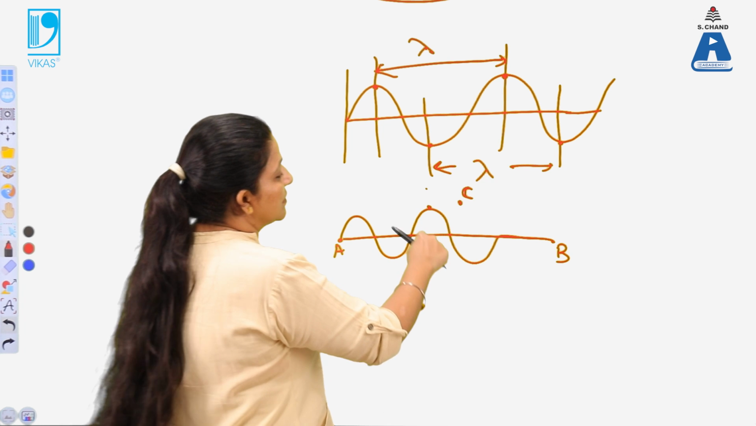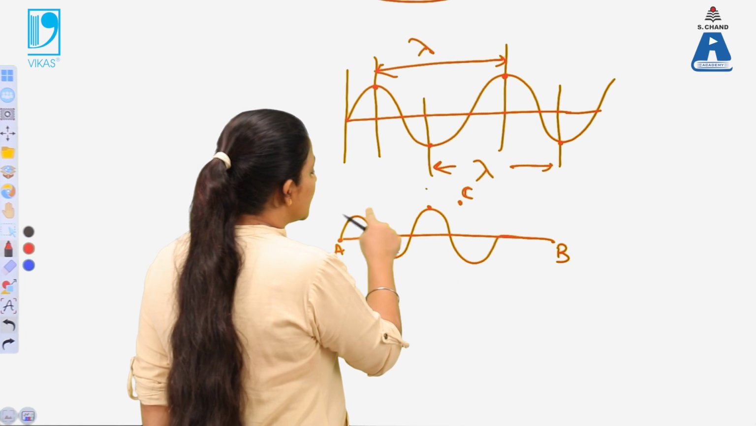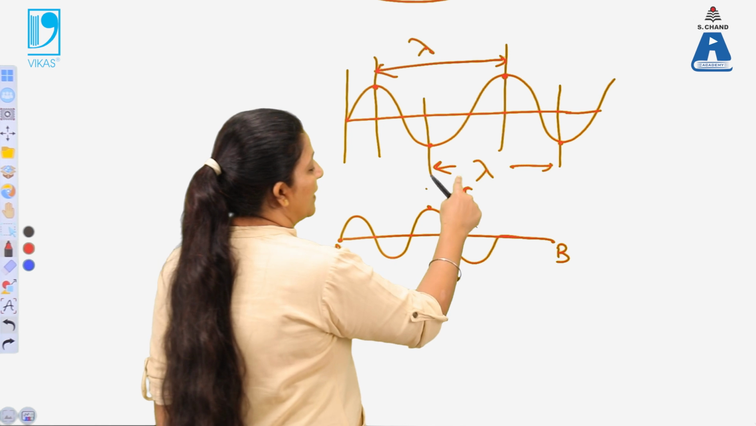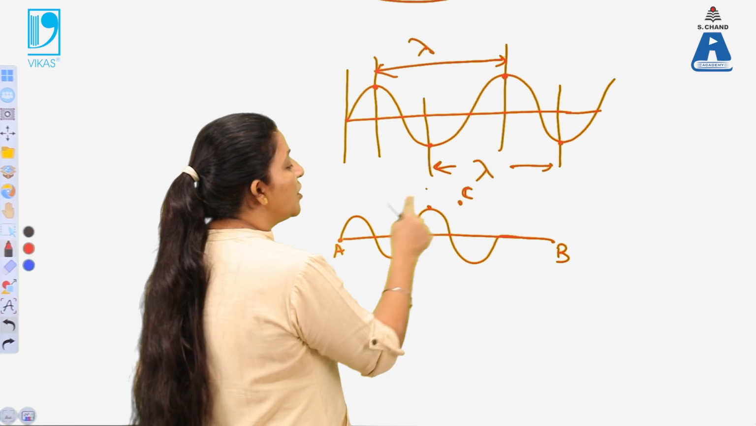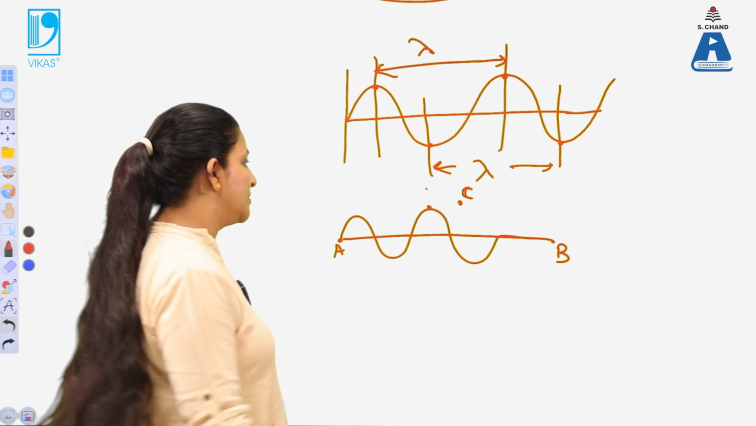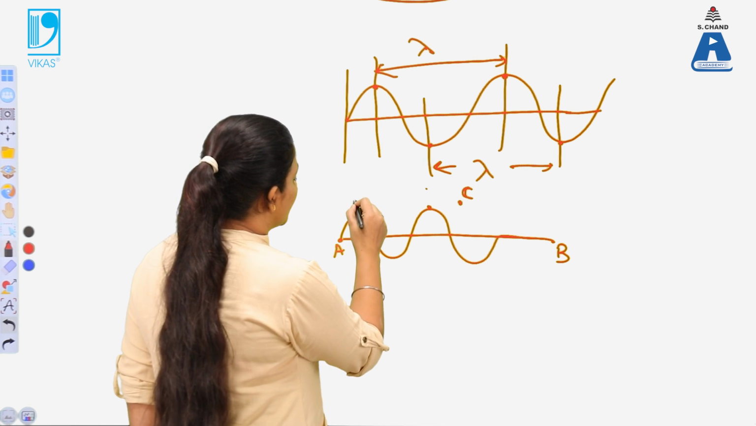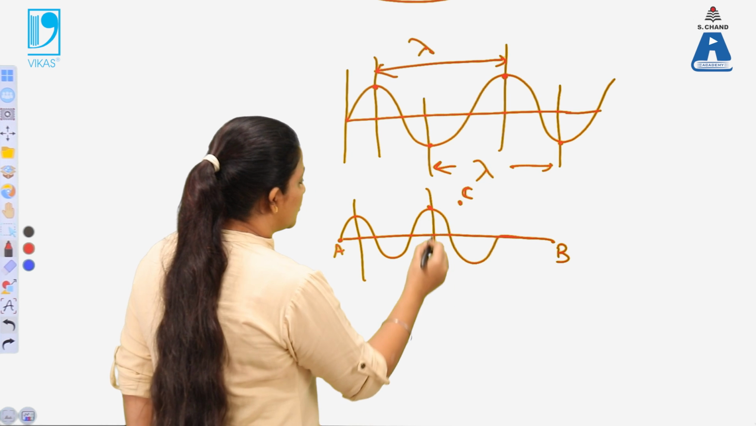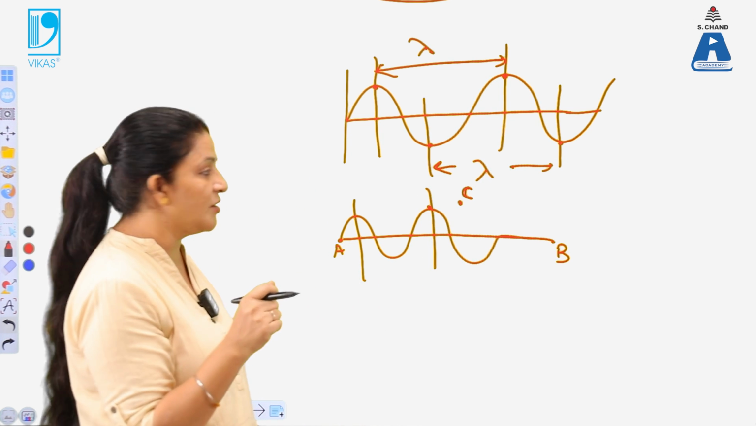So the time taken by two consecutive peaks to pass this point is known as the time period. The time period means we are taking consecutive peaks here. So this word is more important over here.